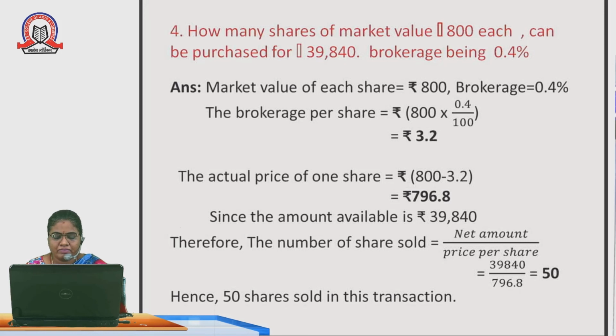Since the amount available is rupees 39,840, the number of shares is net amount upon price per share, that is 39,840 upon 796.8, equal to 50. So in this amount, after paying 0.4 percentage brokerage, we can get 50 shares in this transaction.